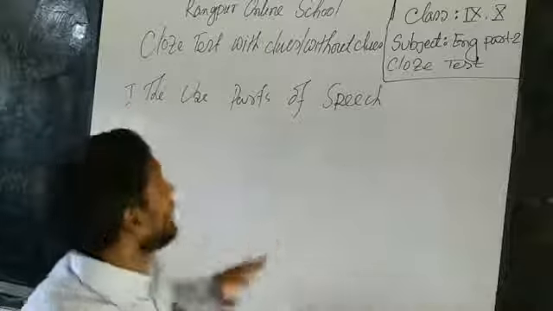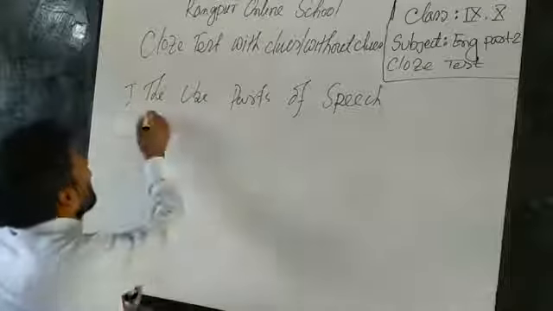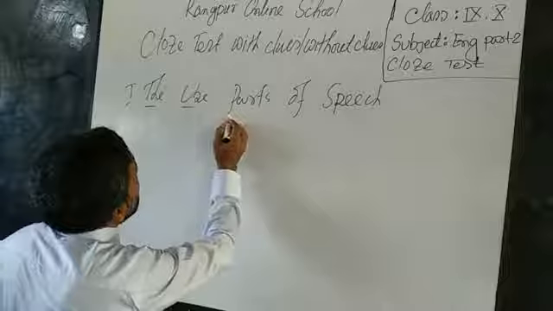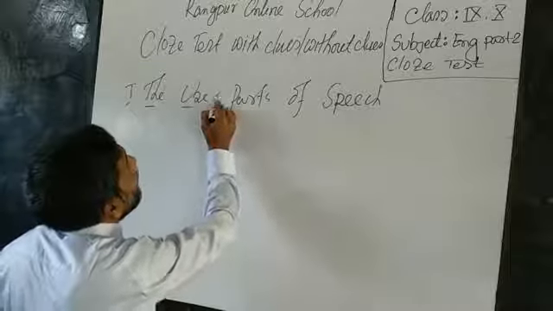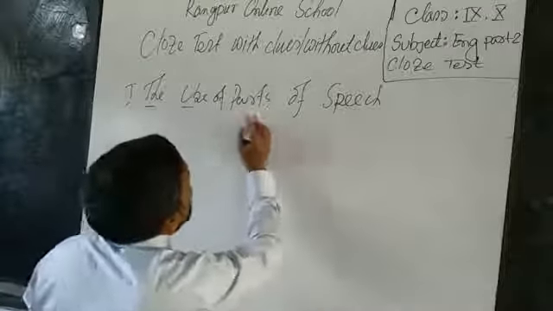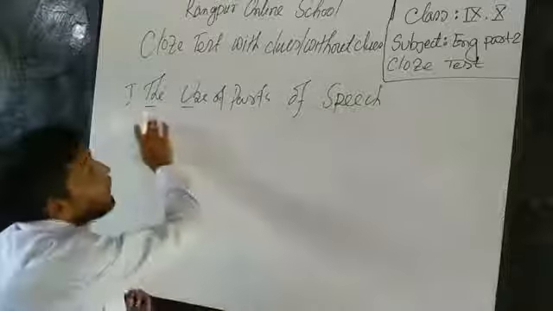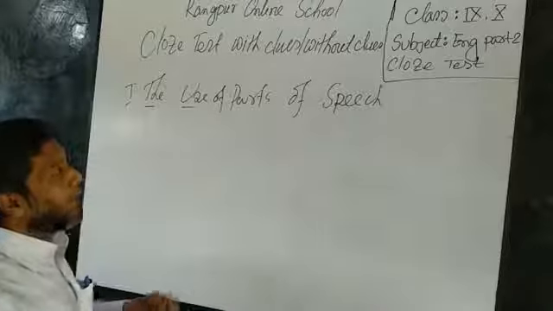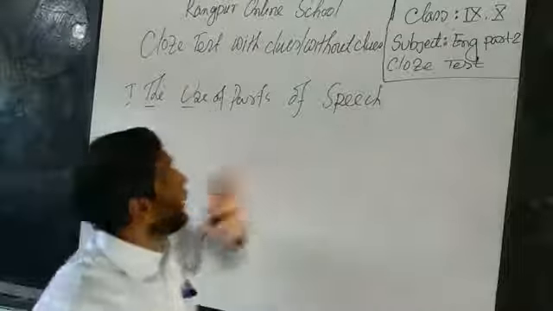If I can analyze the sentence, suppose here I have written "the use of parts of speech". These are phrasal sentences I have written here. You know there is no verb here.